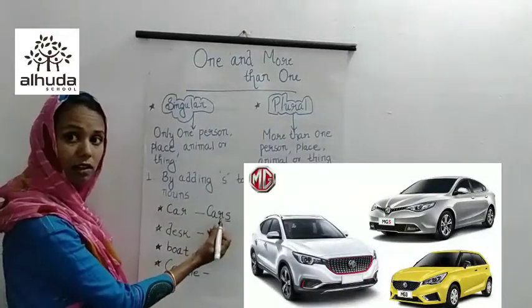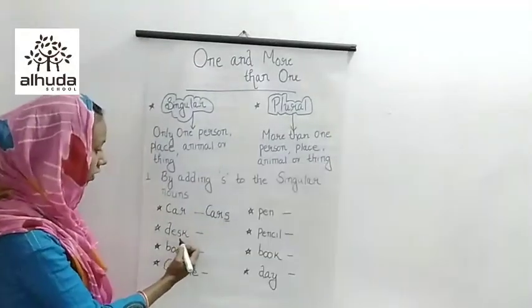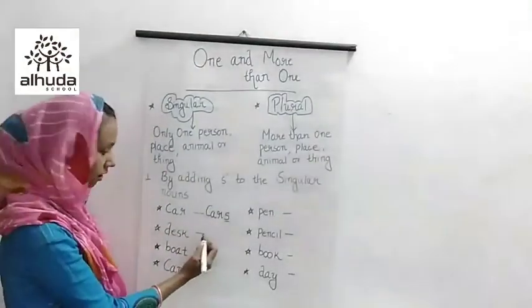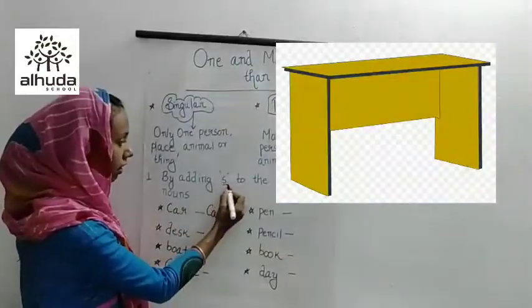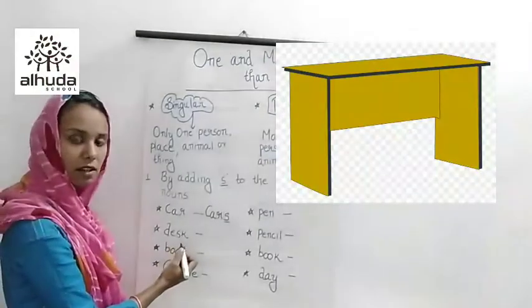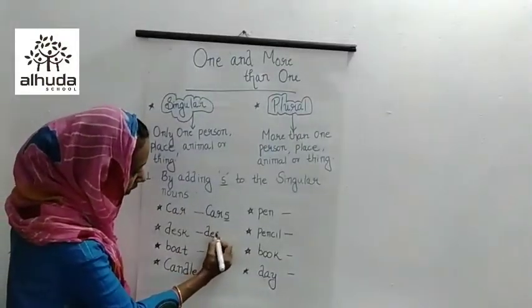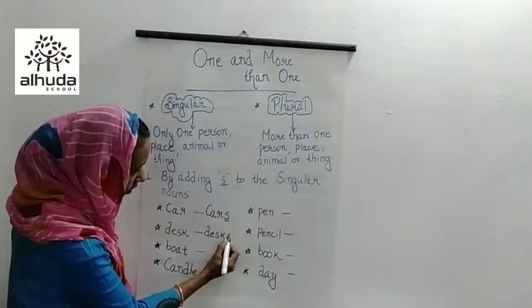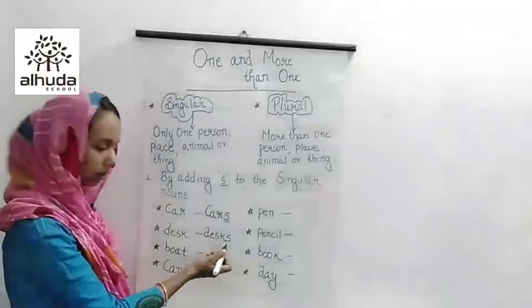So we got the plural here. Car, cars. Second one, desk. So what do we have to add? Yes, by adding s to the singular noun. Here desk is the singular noun. So we have to add an s at the end. Desks. So we got the plural here.